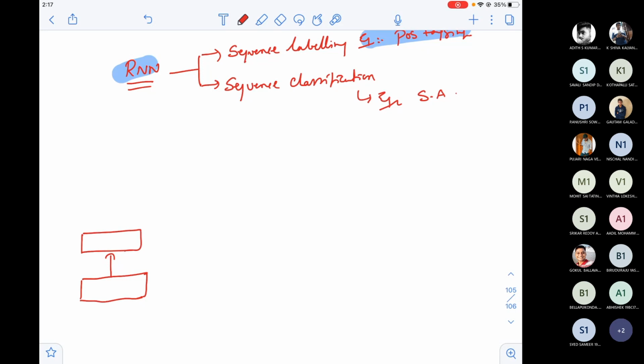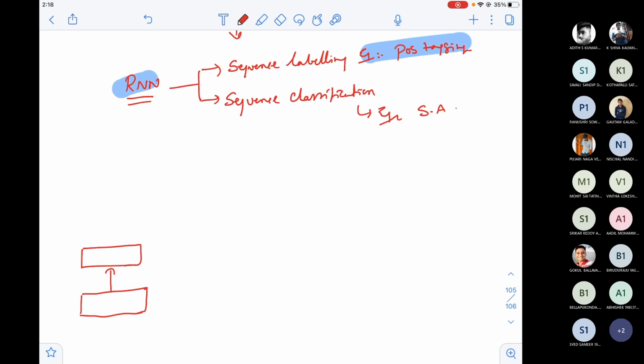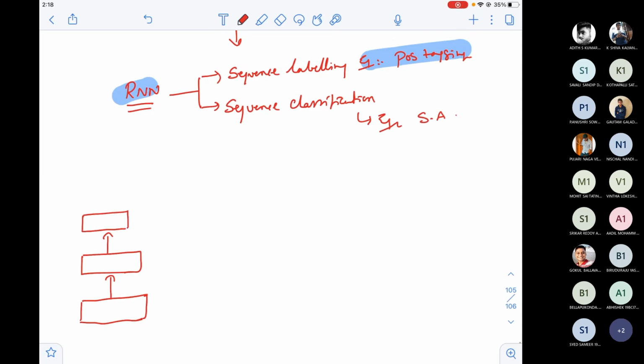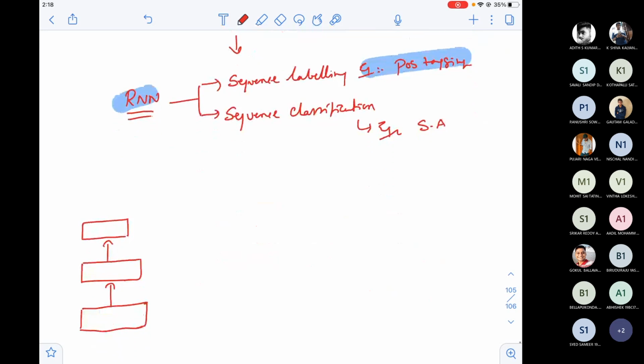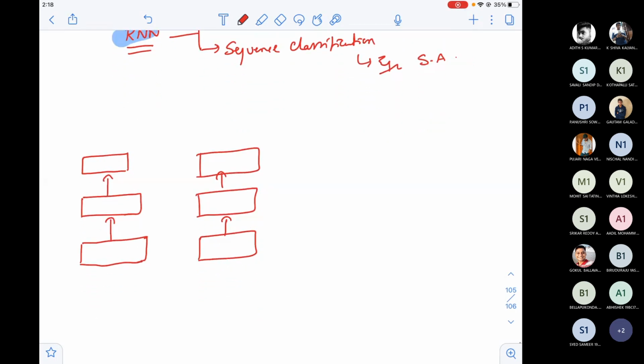So finally, what exactly do you have in your mind? We have drawn the DNN architecture. With the DNN architecture, neither sequence labeling nor sequence classification can be solved, because either I'll not be able to reuse my weights, or my current output will only depend on the current input, but I want my current output to depend on all previous inputs. So these two constraints were not met by traditional DNN. So what I do is I draw multiple DNNs and just do connections and then accordingly come up with the output. For example, let me draw one more architecture.